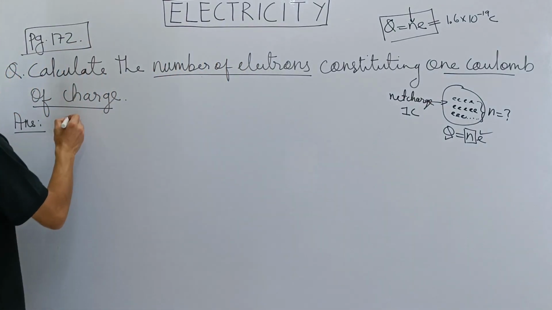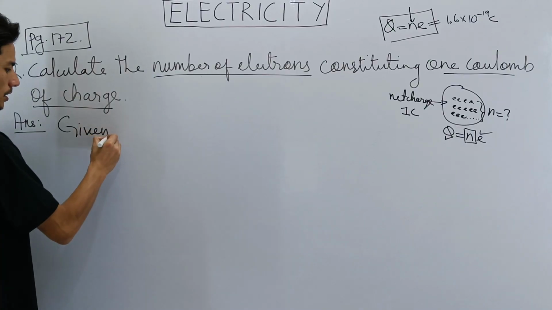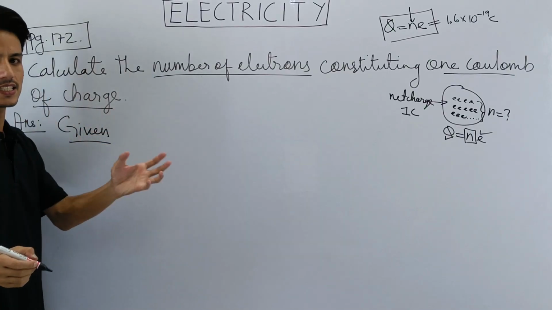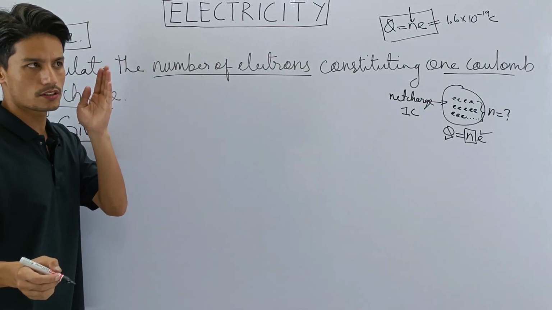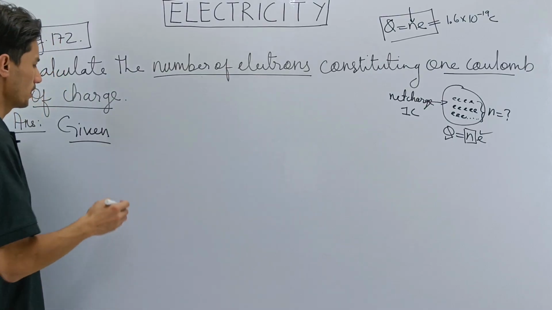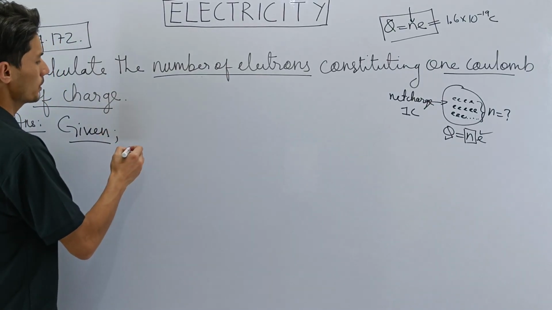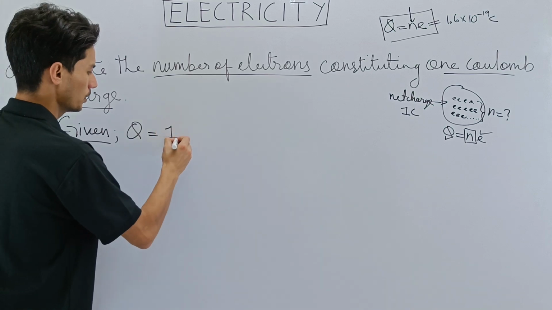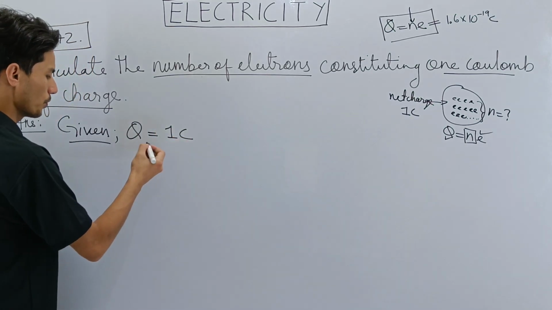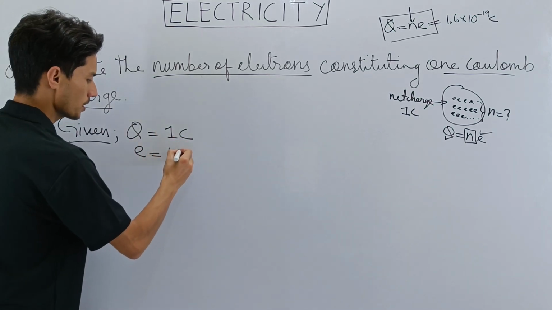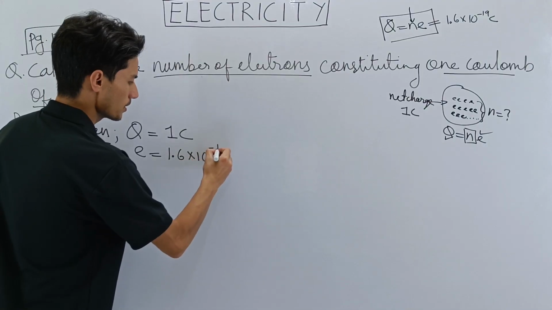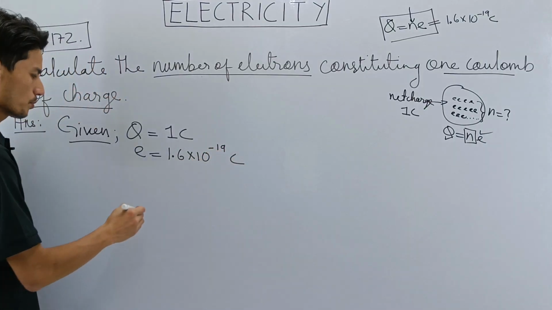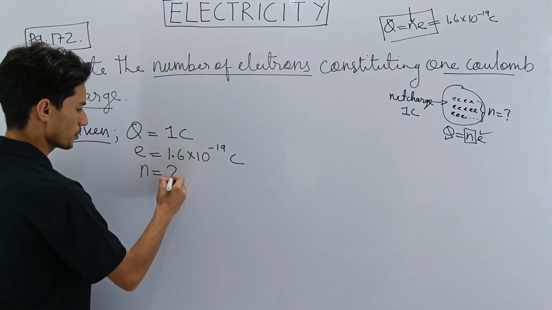So let's solve. Given, this is one of the easiest numericals in this chapter, believe me. What is given to us? Q is given to us, 1 coulomb. We know E, which is 1.6 into 10 to the power minus 19 coulomb. And what are we supposed to find? N. We are supposed to find N.